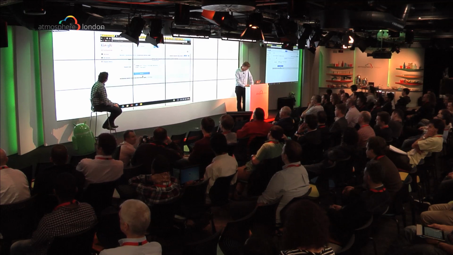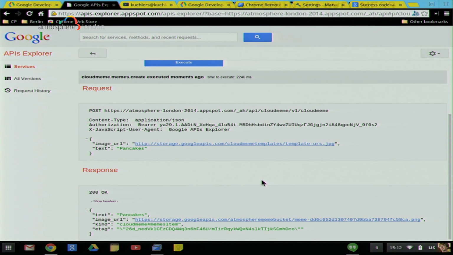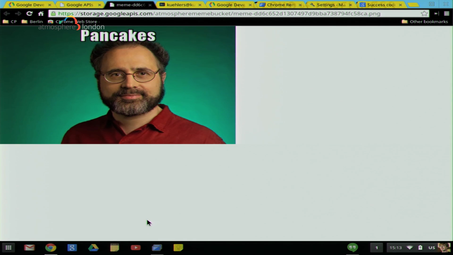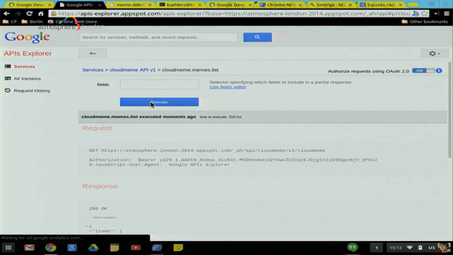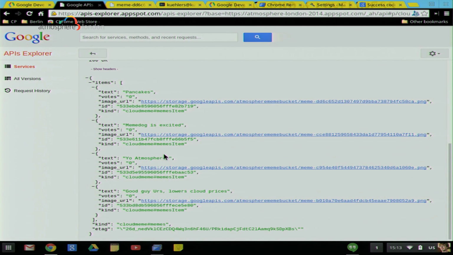Let's execute that. Still authenticated, and that seemed fine. It's posted. If you click the returned image in the result, Urs says pancakes. And then if you go back to the meme list, I'm sure that will get the highest voted meme of the universe at some point. We'll see. Okay, so go back to the API Explorer, and we'll just show that that's been persisted in the list. If I go now to the list and execute that, I get 4 items, including pancakes. Right, so I'll come over here with the phone. Now I really want pancakes.